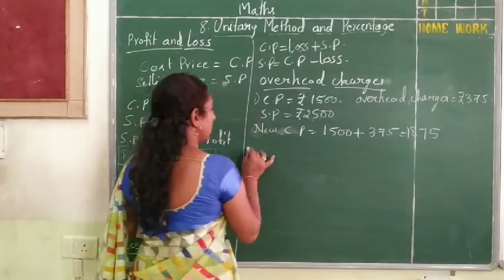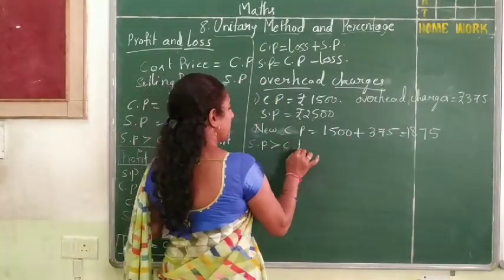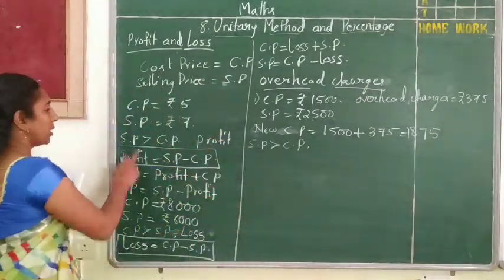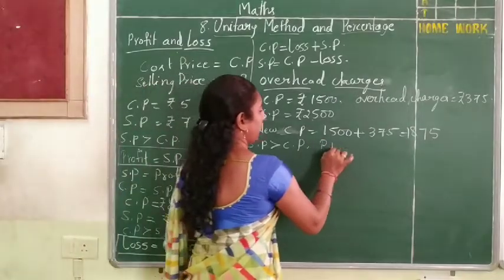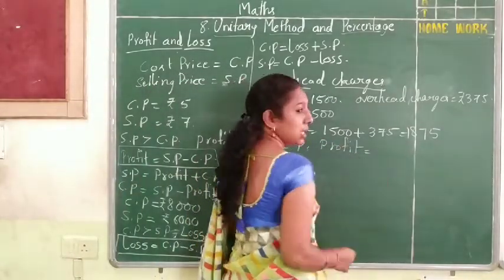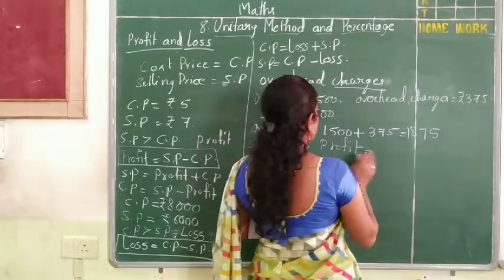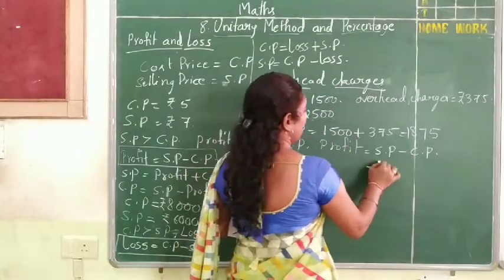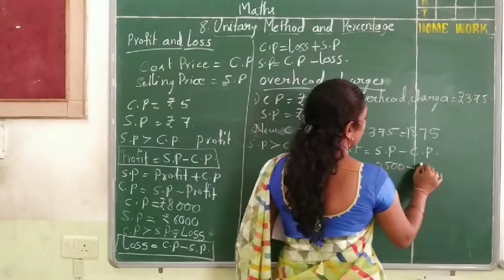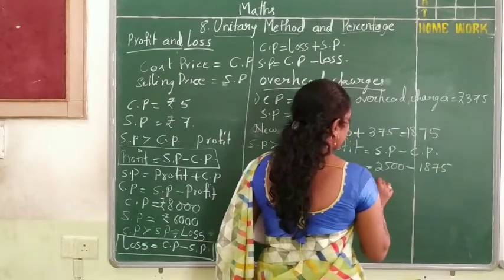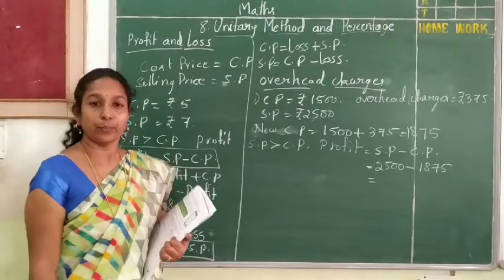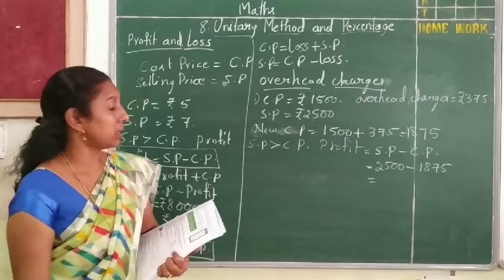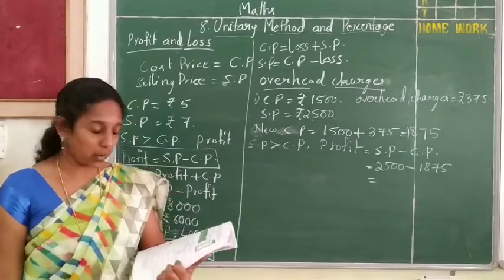Can you see that here the selling price is more than the cost price? Then is it a profit or loss? If the selling price is more than the cost price, then it is a profit. Profit means we have to do subtraction, that is SP minus cost price. So SP is 2500 minus 1875. If you do it, you will get the answer. This is how you have to use the formula and solve.